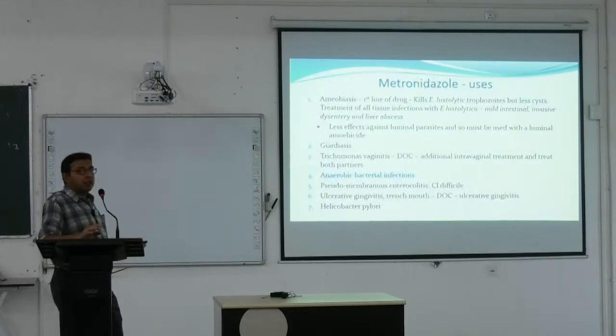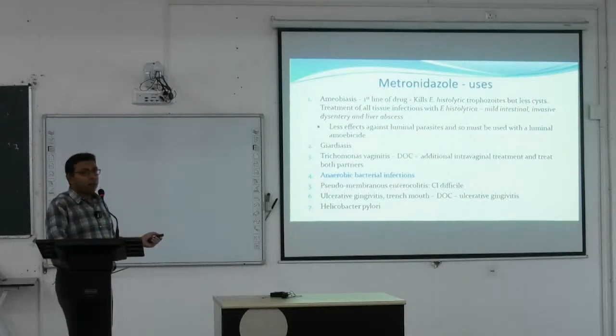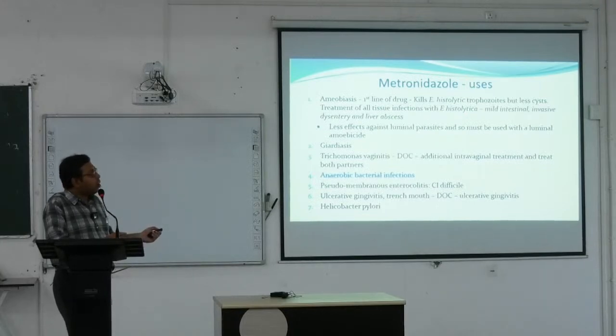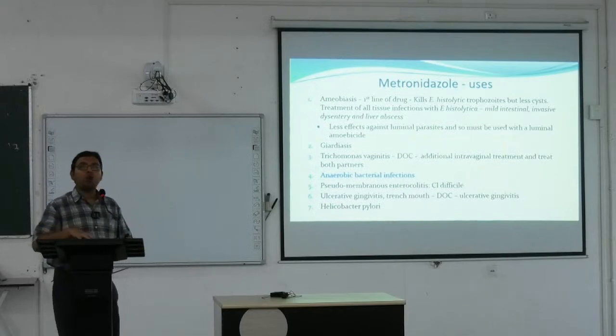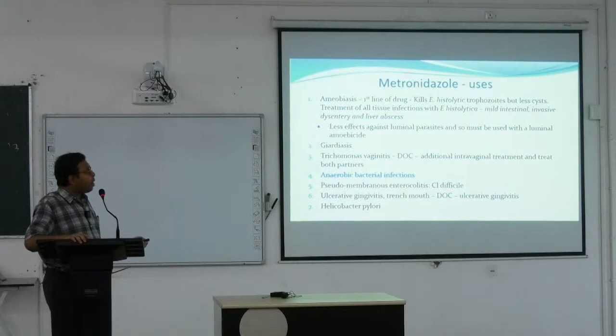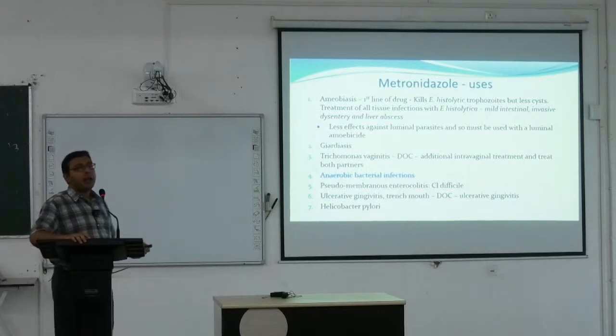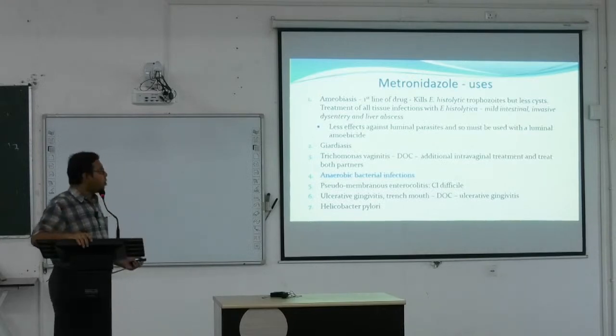It is used in amoebiasis, first line of drug. It kills the Entamoeba histolytica trophozoites, but it kills the cyst less. So trophozoites are mostly killed, cysts are less killed. Treatment of all tissue infections of Entamoeba histolytica: mild intestinal, invasive, liver abscess. So all types of amoebiasis, be it invasive or non-invasive, we have to use metronidazole. Less effect on luminal parasites, so it must be used with a luminal amoebicide. So if it is present only in the intestine, we have to add some luminal amoebicide.